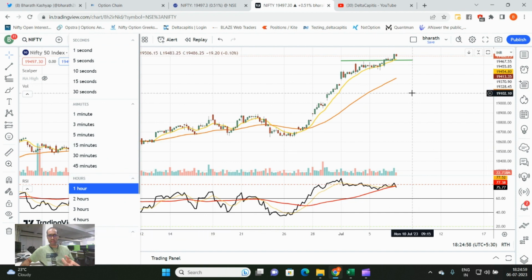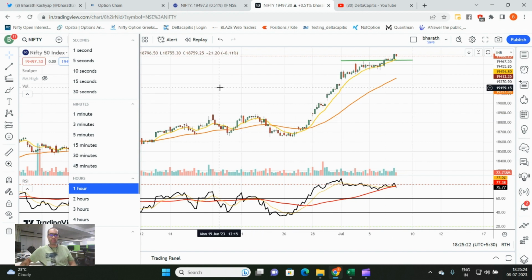So when we are in uncharted territory, basically two things we have to look at. One is whole numbers. Let's say 19,000, 19,500, 20,000. These are psychological numbers. The market touched 20,000, and a lot of people are discussing about Sensex touching 1 lakh. A lot of people are emotional about 1 lakh or 70,000, 75,000. So these whole numbers usually act as a resistance.